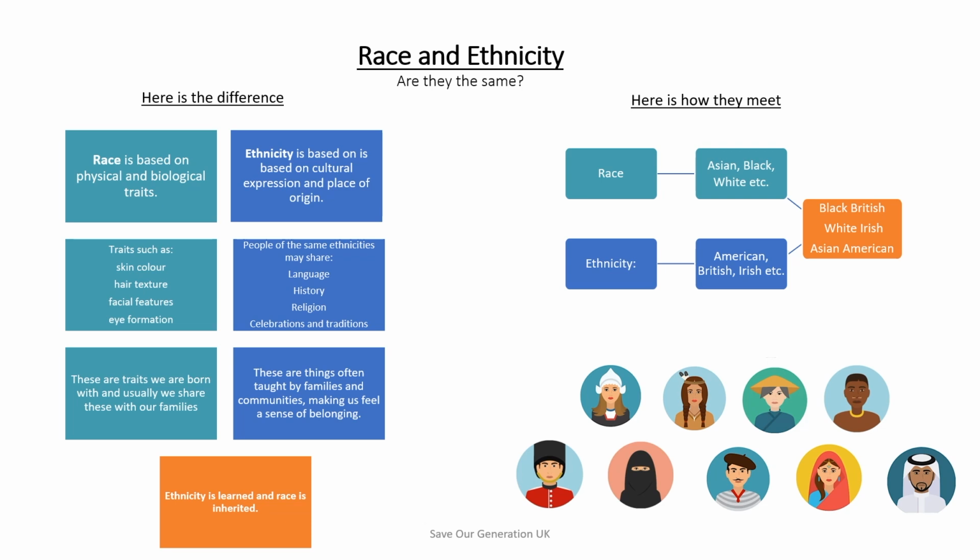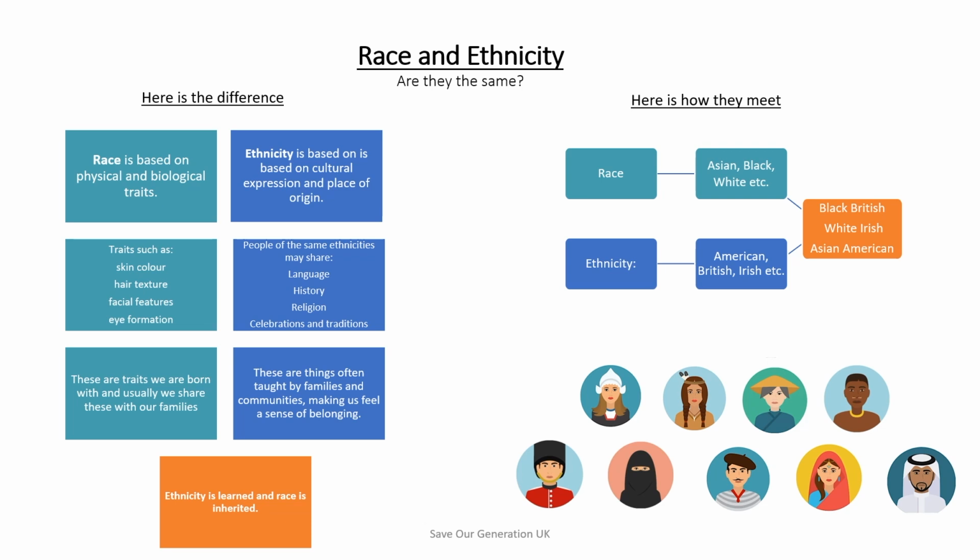Race states that there are traits we are born with, and usually we share these with our families, whereas ethnicity are things that are often taught by families, communities, and make us feel a sense of belonging. The reason that there is a confusion is because they are similar and linked together.